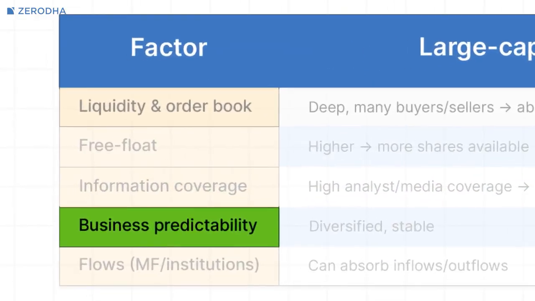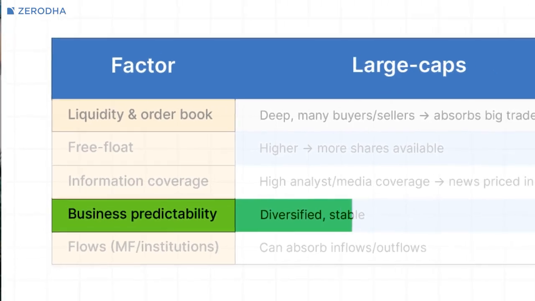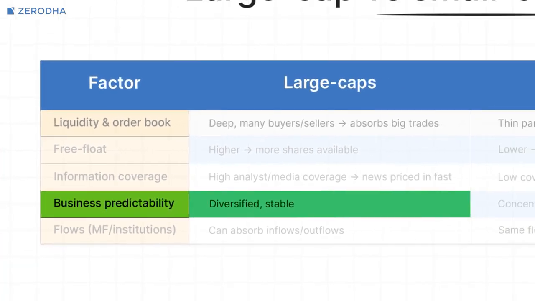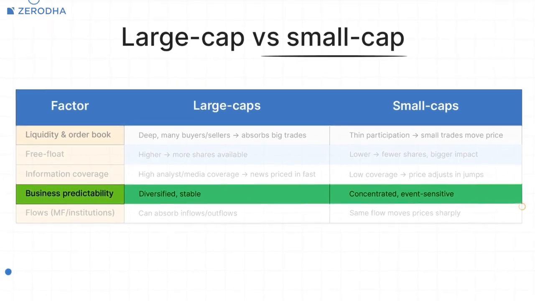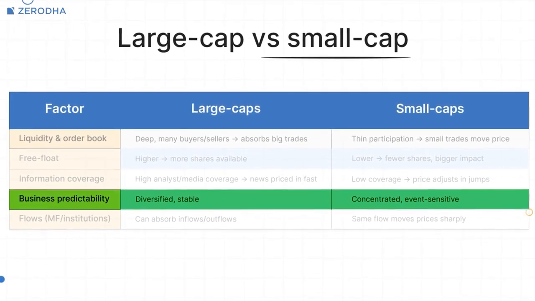Fourth, business predictability. Large companies often have multiple revenue sources and more diversified businesses. Smaller companies may depend heavily on fewer products, fewer clients, or a single expansion plan. So one event, like a big order win, a regulation change, or a bad quarter, can shift expectations more.